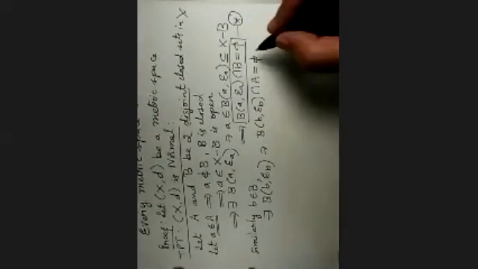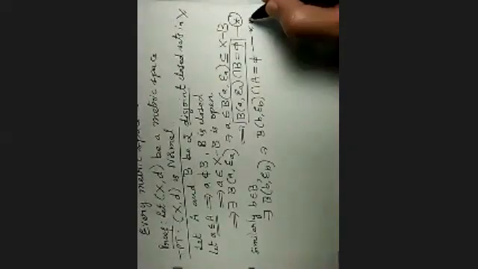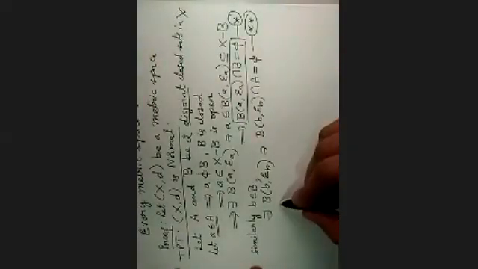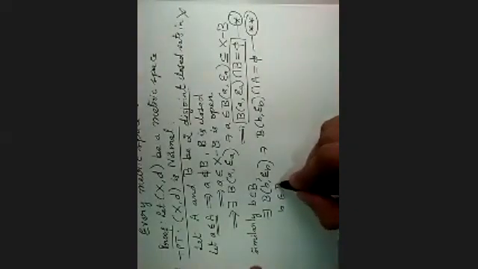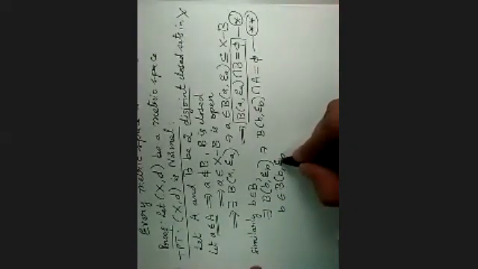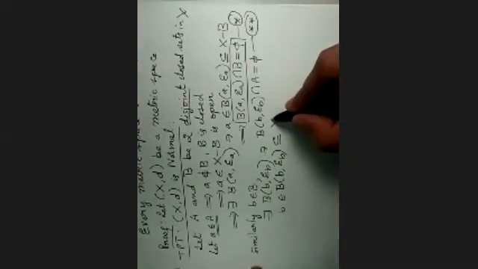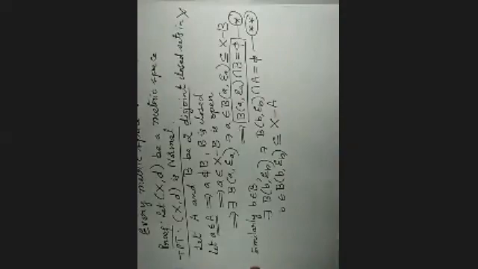Let us call this double star. And b belongs to B(b, epsilon b), and that is contained in X minus A.